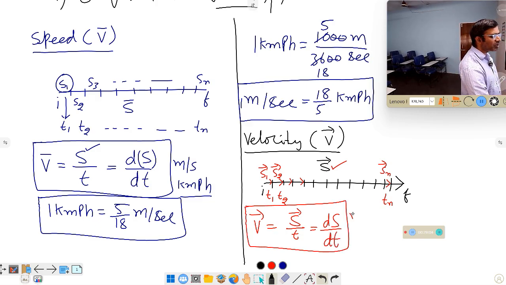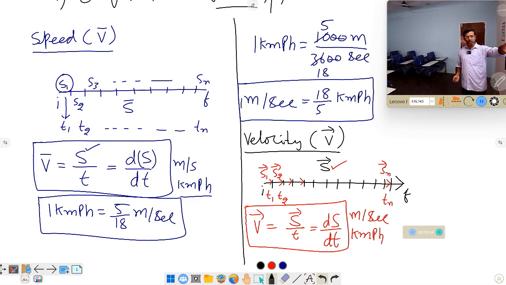The units are the same: meter per second is one unit, and the second one is kilometer per hour. So what is the difference between this and this? One is not having a particular direction, and the other is having a particular direction. Practically, the word velocity we are not using.